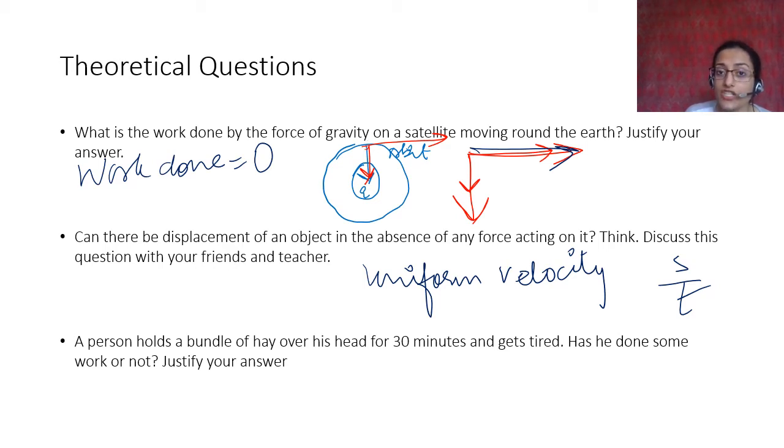That force is called acceleration, right? So in uniform velocity, when there is no acceleration, there is no force acting on it, it still moves a certain distance in a certain amount of time. Okay, this is an ideal situation though. There is always a certain amount of frictional force acting on the object. Therefore, the speed generally gets retarded. So there is always some force. But in ideal situations when there is no frictional force, it remains in a state of inertia. Uniform velocity, it remains in a state of inertia even when there is no force acting on it. It stays in inertia only when there is no force acting on it.